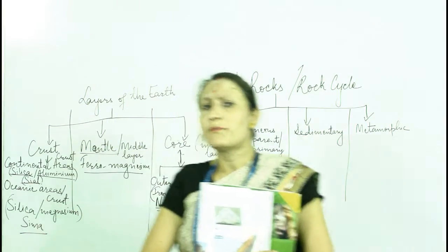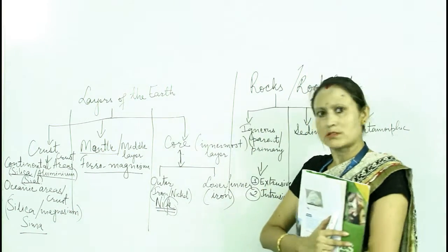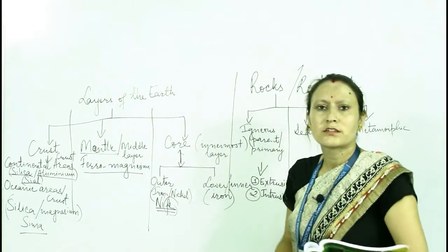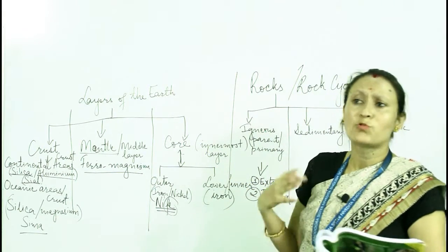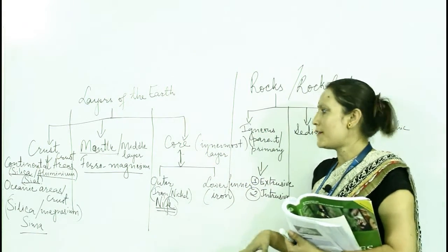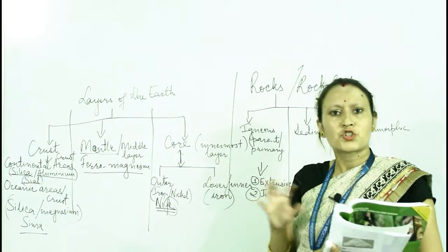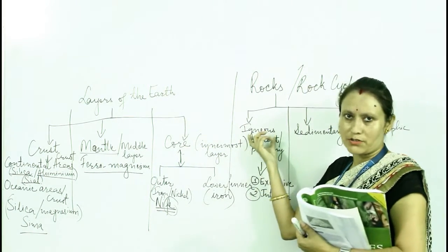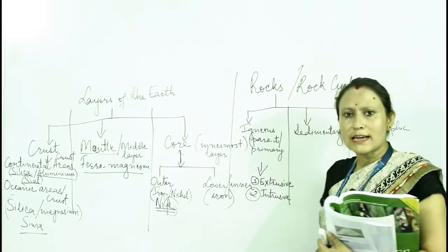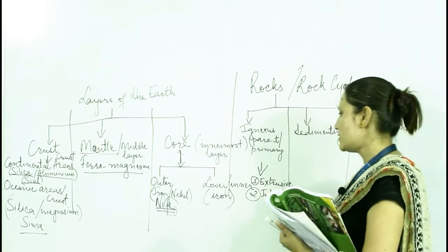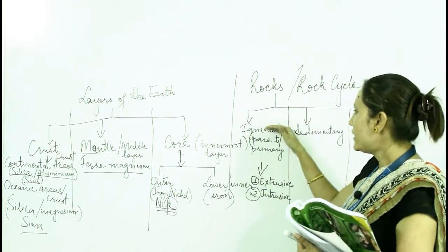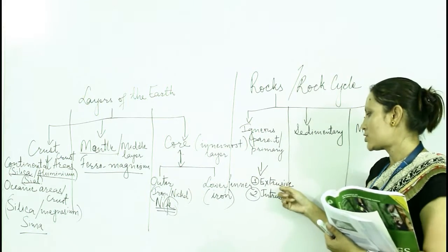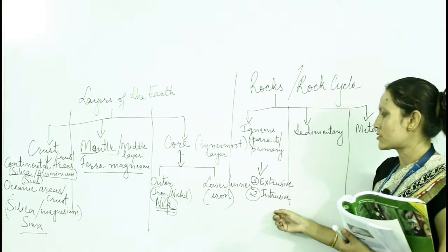So when magma comes out from the earth's inner core, it cools first, right? Then it solidifies and turns into a hard substance, that is the igneous rock, and it is formed either inside the earth's surface or outside the earth's surface. So that's why igneous rocks are again subdivided into two types, extrusive and intrusive rocks.